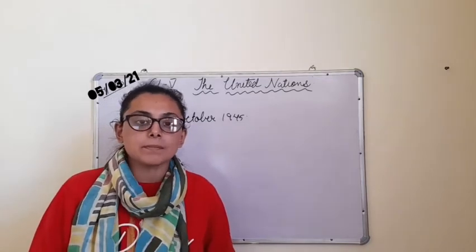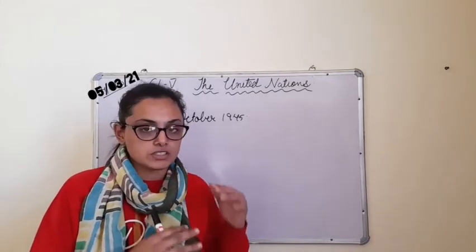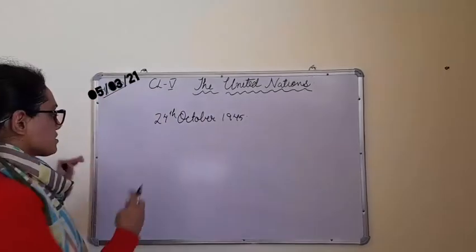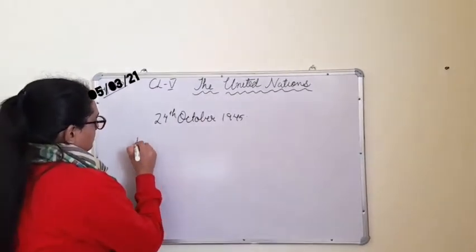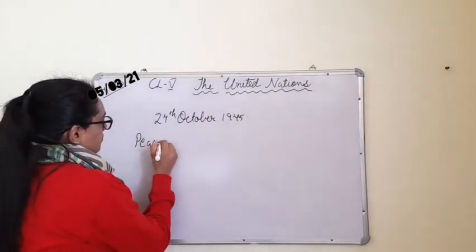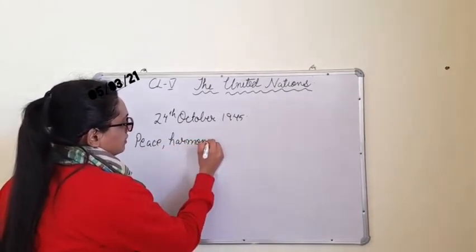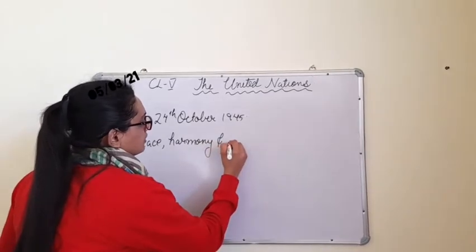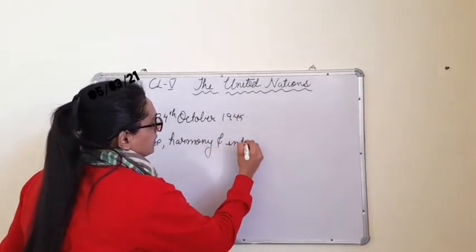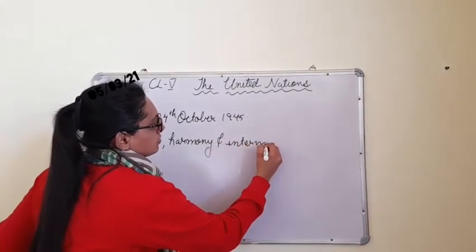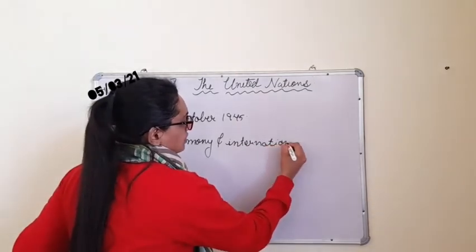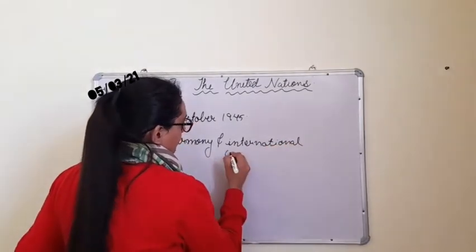The main principles of this UN are peace, harmony and international cooperation.